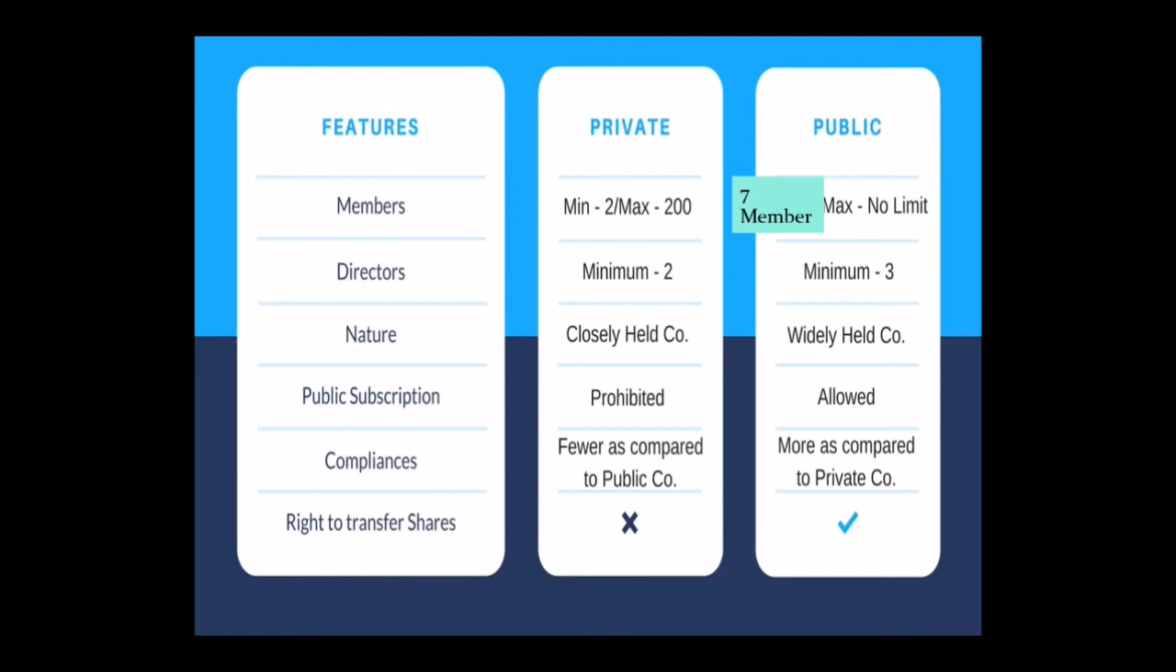Compliance is less in a private company as compared to a public company, where it is more. Then share transferability: in a private company, as we have already seen, it's restricted. In a public company it can be easily transferred. Okay, it's an important one.